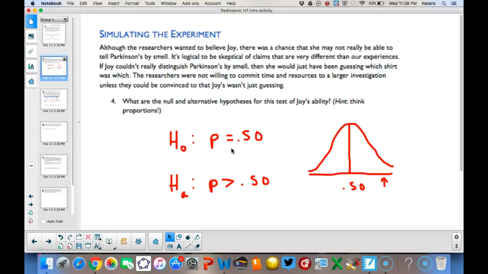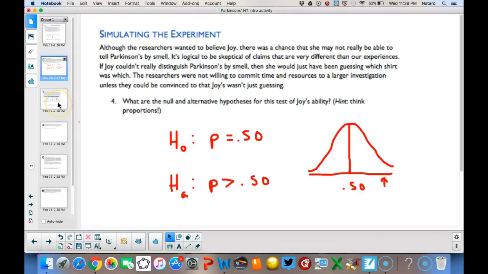The proportion of correct identifications would be 50%. However, if Joy has the ability to identify Parkinson's, she should be right way more than 50% of the time. So the probability of success, or the proportion of successes here, will be greater than 50%. So we're only going to be convinced if we're far out in the tail of this distribution.